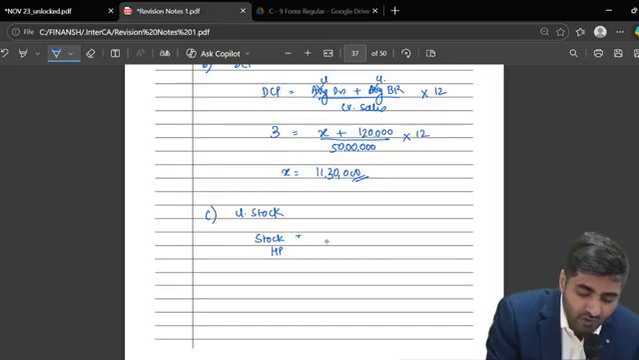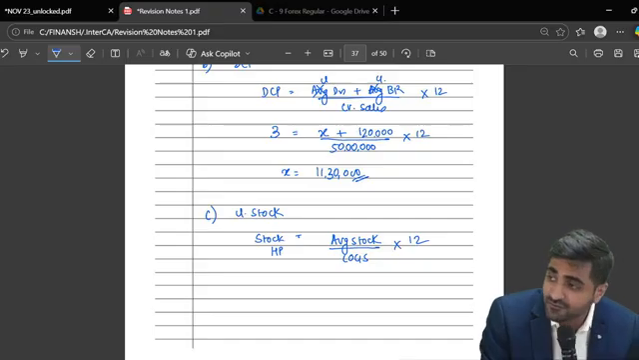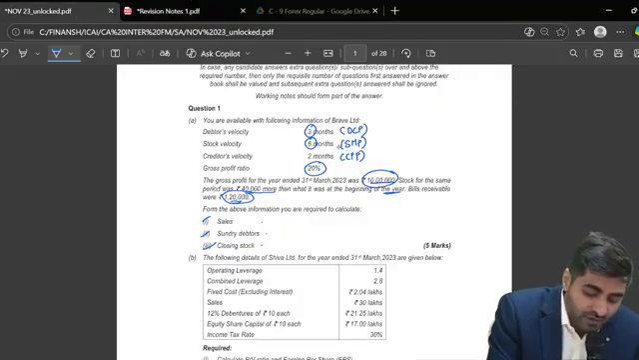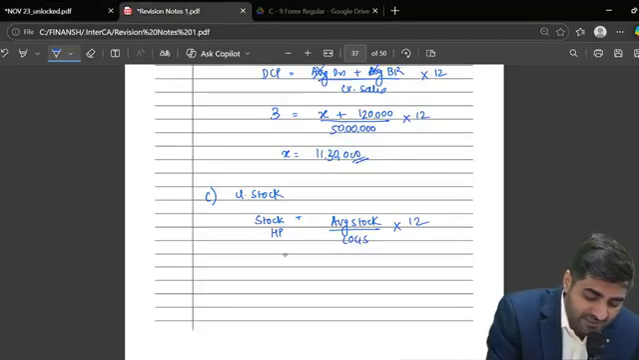What's the formula for stock holding period, everyone? Can I say average stock, which I will divide by COGS, and then multiply that by 12? Okay. So what's your stock holding period? How many months have they told you? Stock holding period is given to you as 6 months.